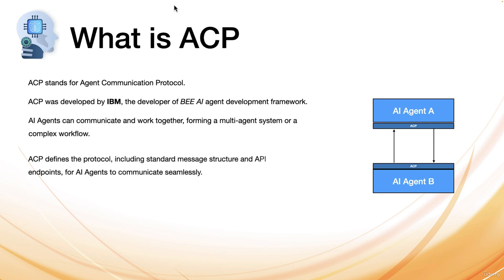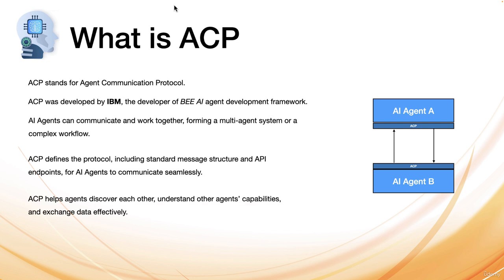If there was no standard for the interface of AI agents, then it would be very hard to know what an AI agent does and how to communicate with it. Agent Communication Protocol, or ACP, provides a standard protocol which includes standard message structure, API endpoints, and so forth for agents to communicate seamlessly. With ACP, or if an AI agent implements ACP, ACP helps the agents to discover each other. It helps them to understand each other's capabilities and exchange data effectively.